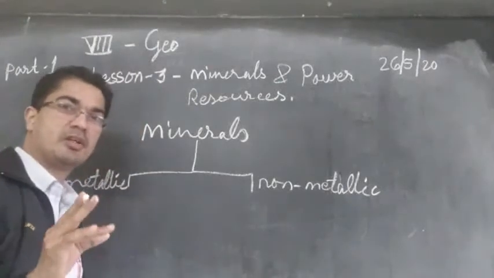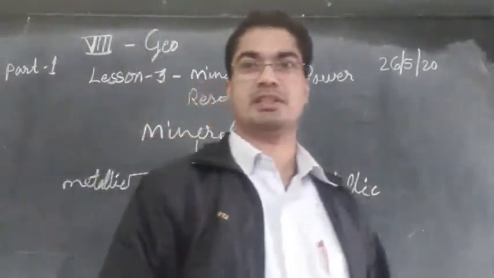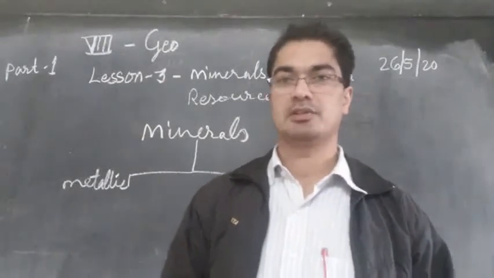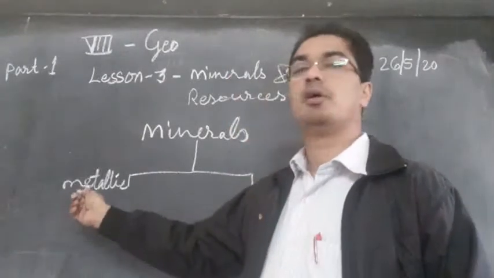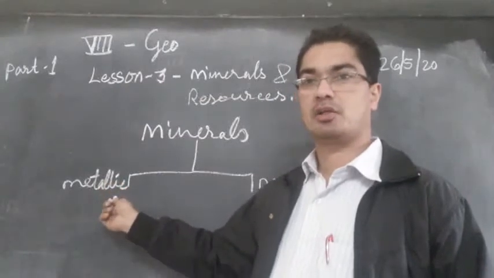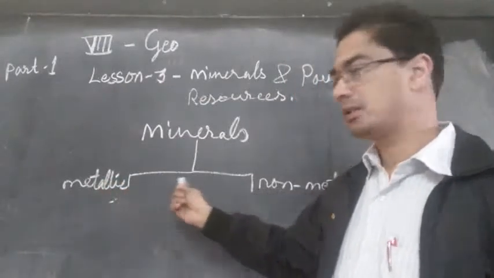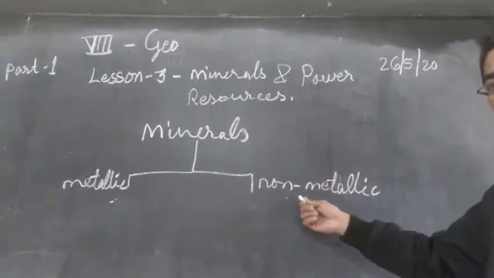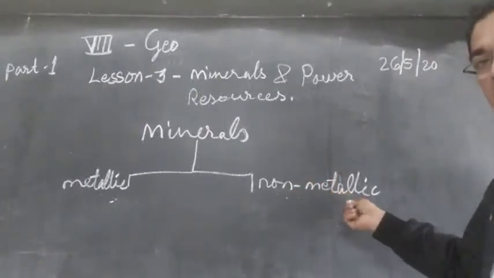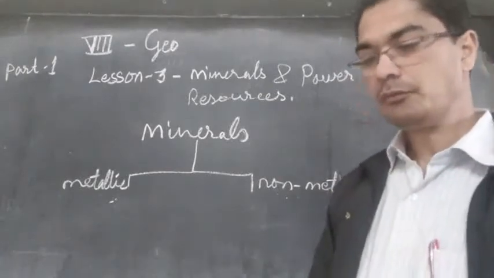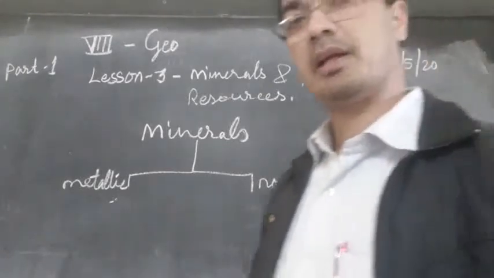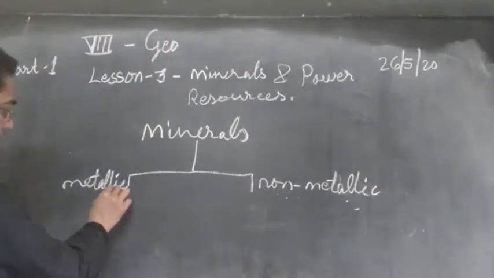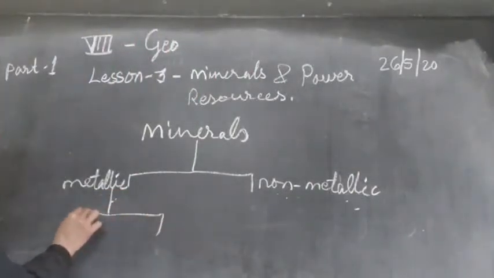So we said different minerals have different compositions. Some are composed of metal, some are composed of non-metal. The minerals which have metal are called metallic minerals, and the minerals which do not have metal at all are called non-metallic minerals. And this metallic mineral can be divided again into two.